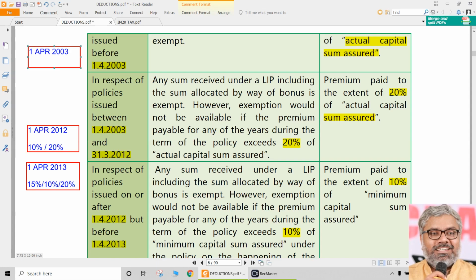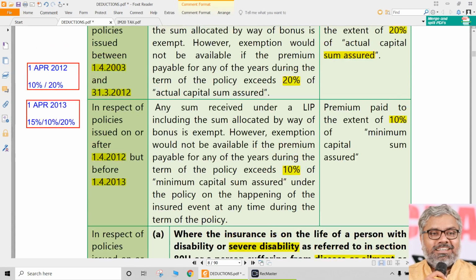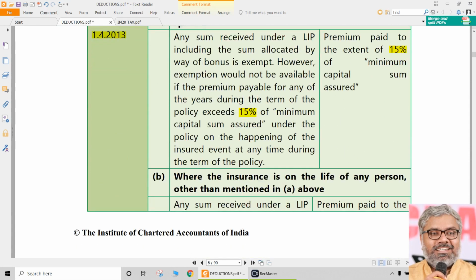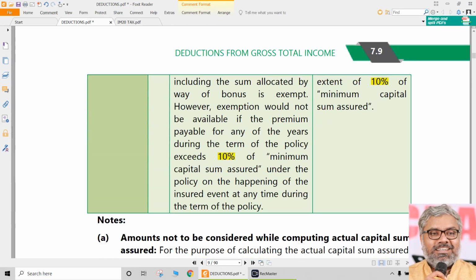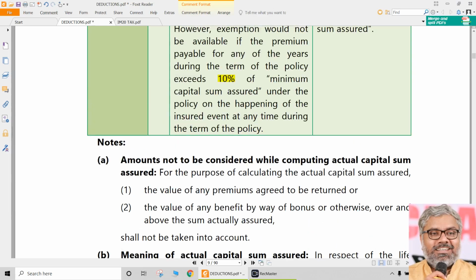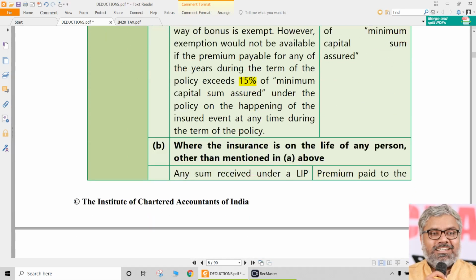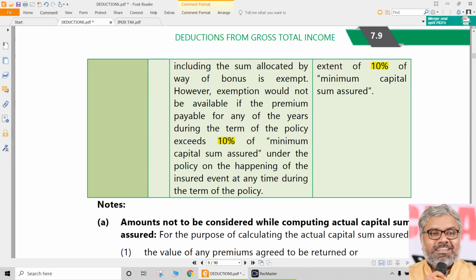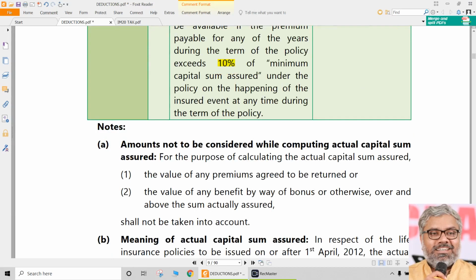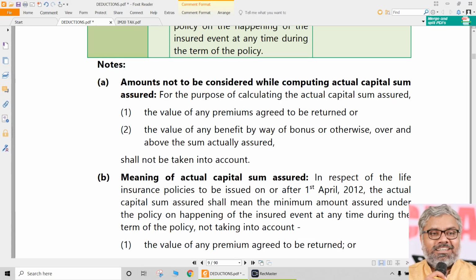For policies issued on or after 1/4/2012, the maximum amount that can be paid as premium should not exceed 10% of the sum assured. That's it. Disabled persons have different dates and different amounts. So if during the previous year the assessee is a disabled person, then on or after 1/4/2013, the restriction is 15% for disabled persons. That's all, related to the conditions on which the deduction under 80C and exemption under 10(10D) are available. That is a point to be noted.